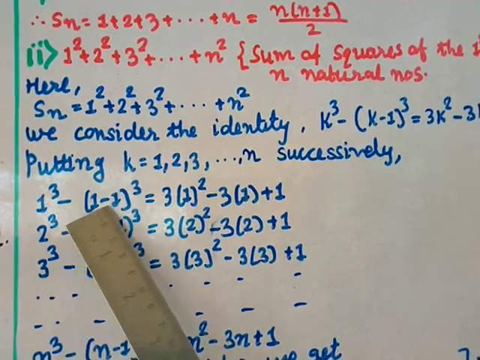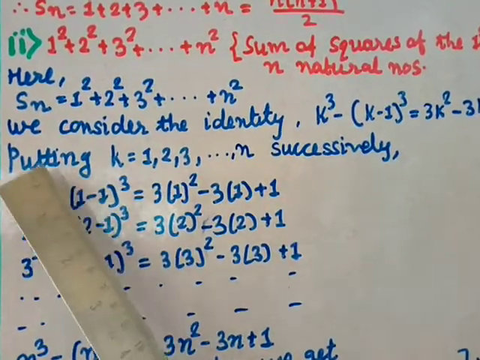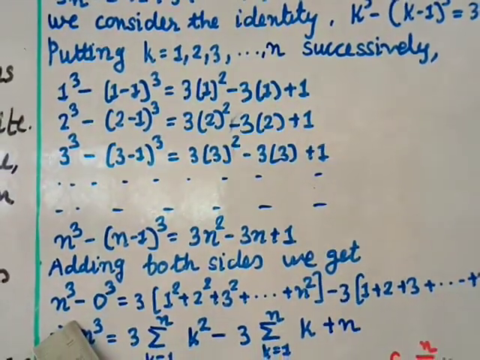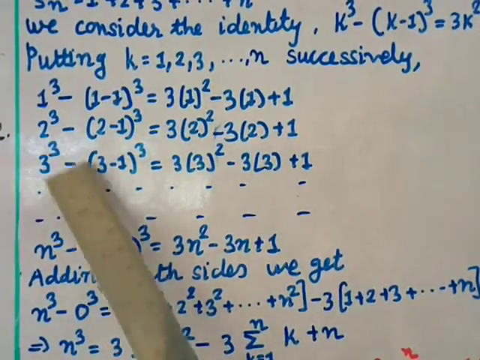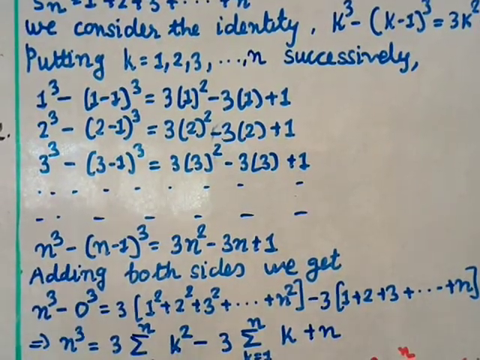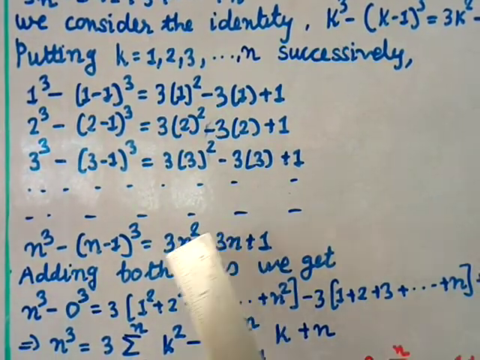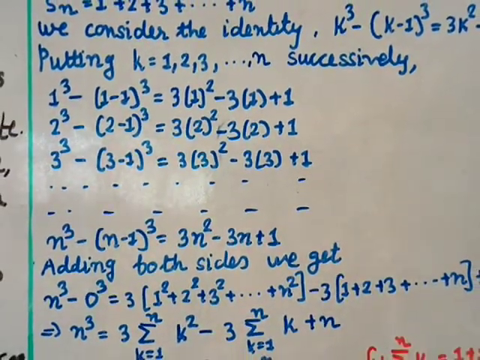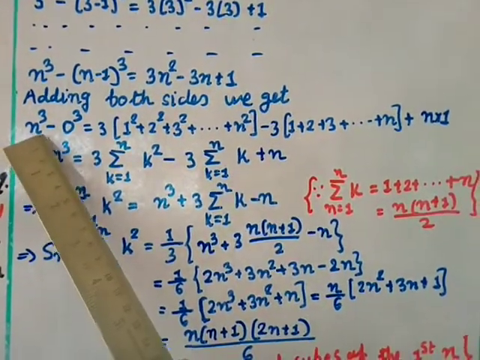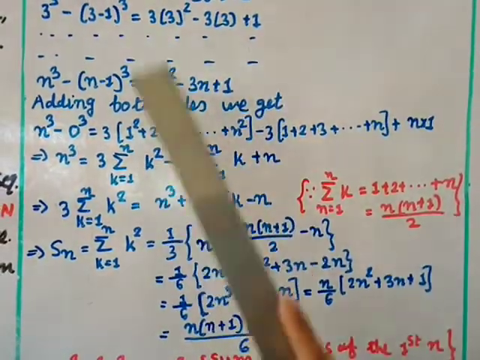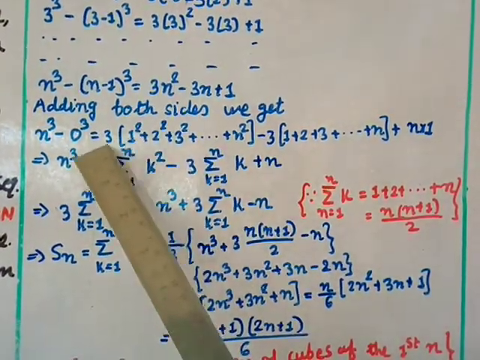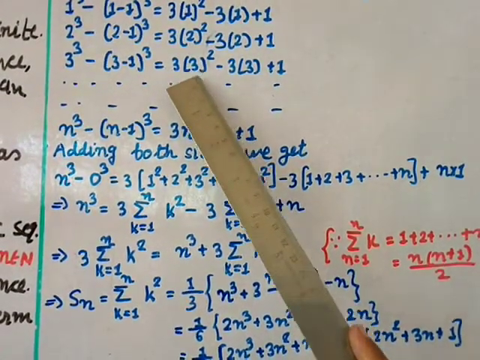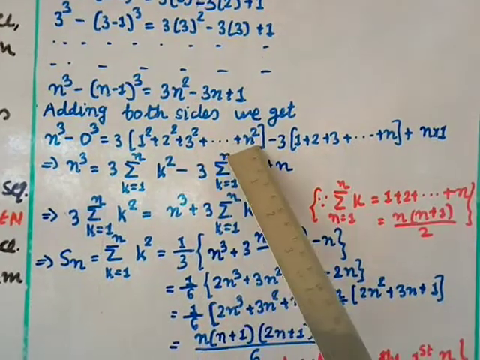Here remains minus 1 minus 1, that is 0 cube, and this side will remain n cube. That is why it is written here n cube. 1 cube and 1 cube, 2 cube and 2 cube, 3 cube and 3 cube cancel, and n cube remains. This (n minus 1) cube also cancels, and the (1 minus 1) power 3, that is 0 power 3, will remain. That is what I have written here: n cube minus 0 cube equal to this side, where I am taking 3 common. What remains in the bracket is 1 square plus 2 square plus 3 square plus up to plus n square.